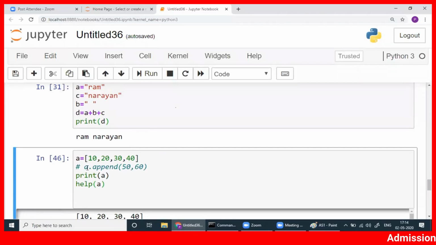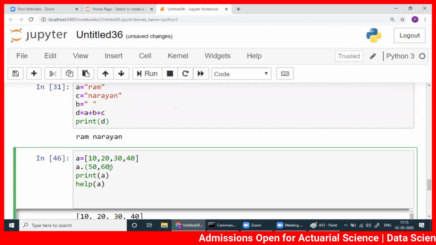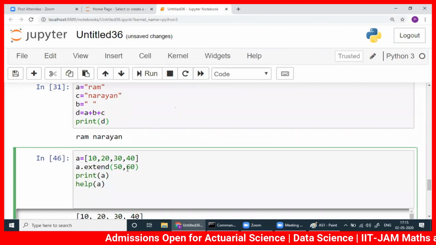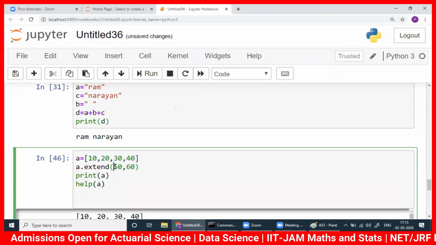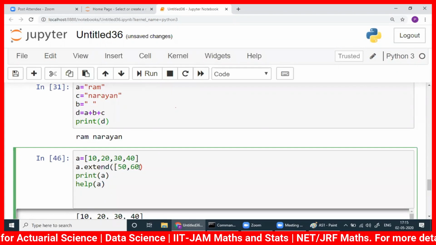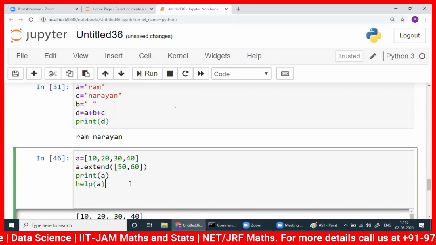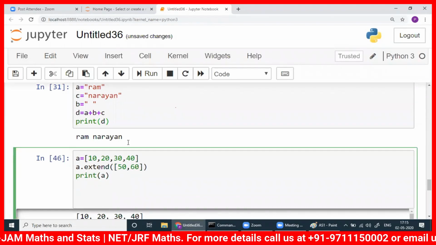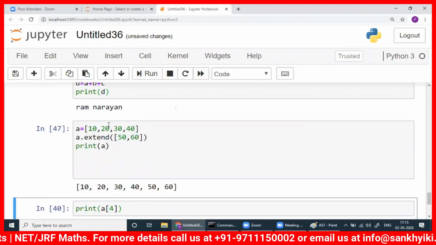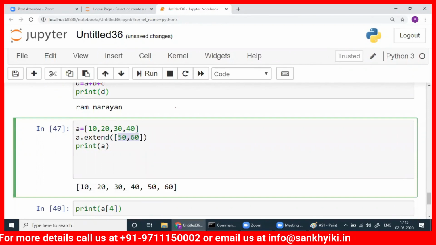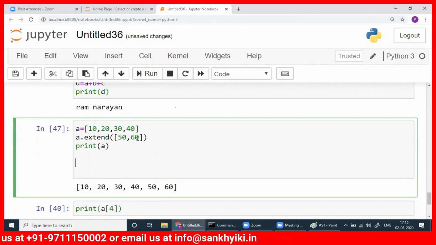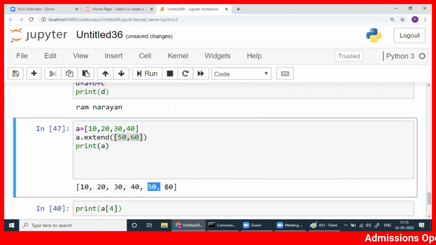So if you want to write extend here, suppose I will write extend, and here, again, I will write a list. This will work. If you want to add more than one element, any iterable you can write here. Again, I'm not going into iterable. List is an iterable. Just remember this much. We'll do more in the next class. So now if you write a list here, this is appended here.